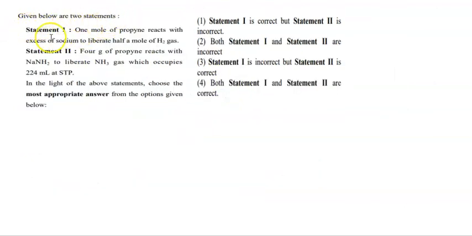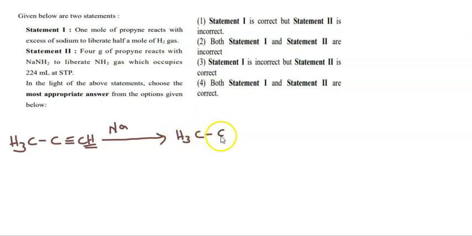Given below are two statements. Statement 1: 1 mole of propyne reacts with excess of sodium to liberate half a mole of H2. Let us consider propyne, CH3, single bond C, triple bond CH. On reacting with excess sodium, this hydrogen is replaced by sodium, and you can get CH3, single bond C, triple bond C with a negative charge, and Na plus, with the liberation of half H2. Half H2 means half a mole of H2 is liberated. So this hydrogen is eliminated as H2. So statement 1 is correct.